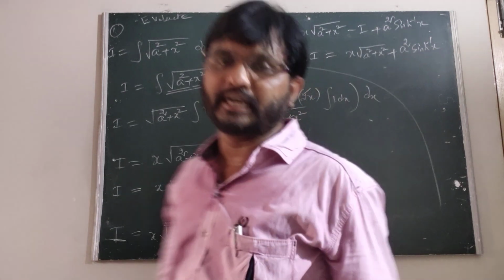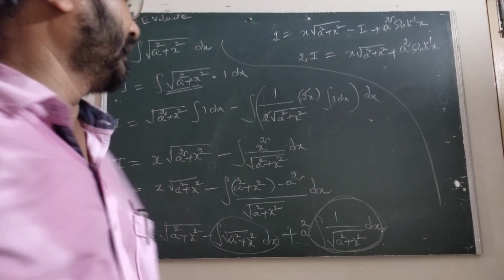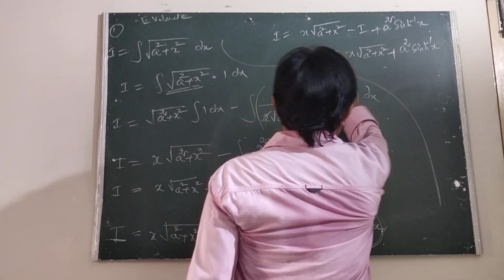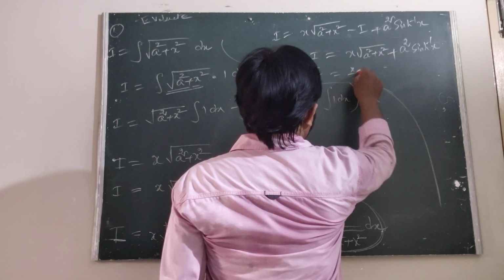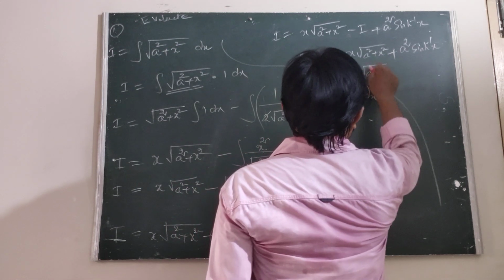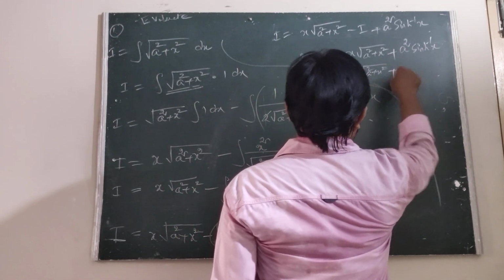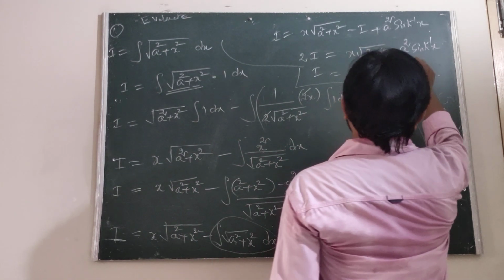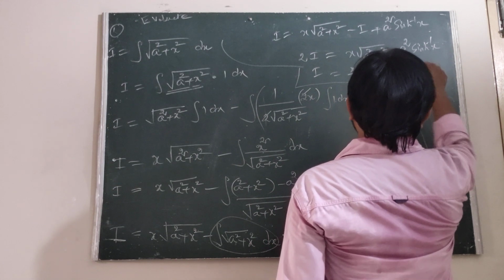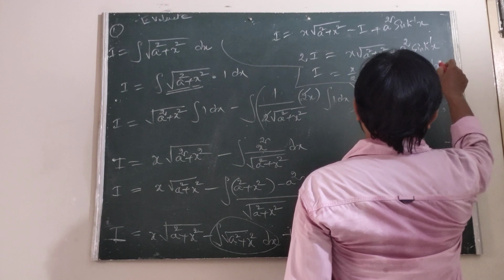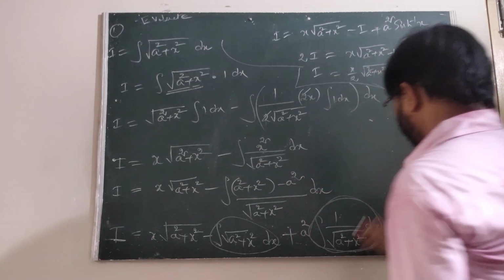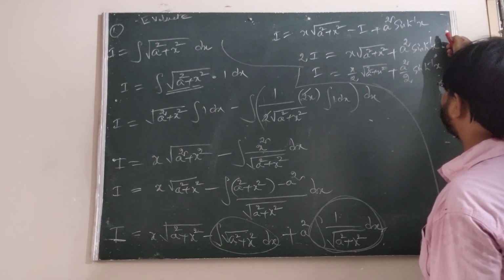Now the 2 is sending to the other side. That is I equals x by 2 under root a square plus x square, plus a square by 2 sin h inverse of x by a.